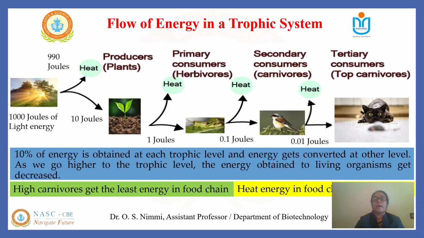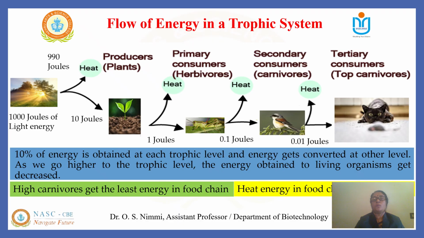Now let us look at the flow of energy a bit more closely. Green plants absorb a very small fraction, about 1% of the total energy, reaching the outer part of the atmosphere. Through photosynthesis, they convert this energy into the chemical energy which is stored as food in the form of carbohydrates. A part of the trapped energy is used by the plants in metabolic activities like the growth of new tissues, and a part of it is lost into the surroundings as heat. Now we know that the remaining energy is available as food to the primary consumers.